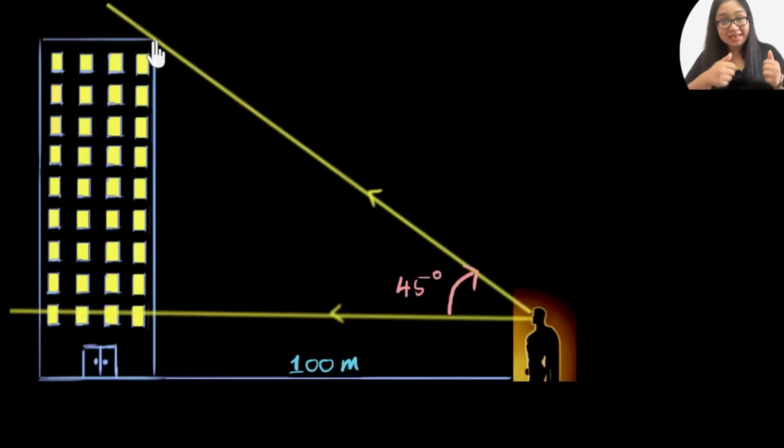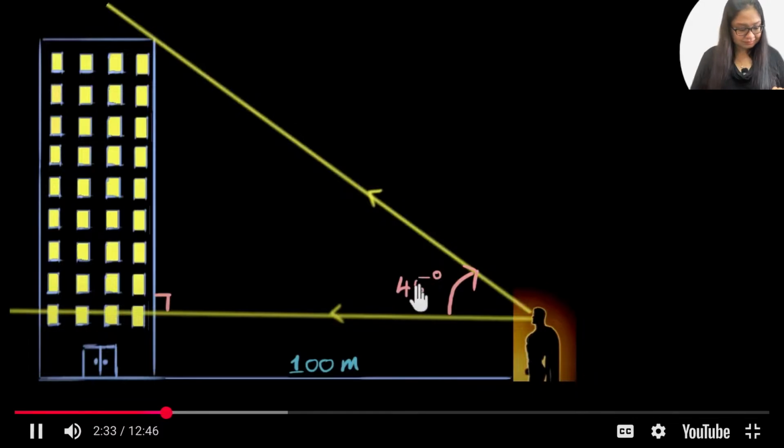Now notice here that this building makes a right angle with the horizontal. That's the key idea over here, which means that you have a right angled triangle. Now that you can see a triangle, you can ask, okay, I know one angle. I want the hypotenuse. I know the adjacent. What ratio connects the adjacent and the hypotenuse? That ratio is called cos. So if you remember the cos of 45, or you can look it up in a book, then you will be able to find this distance, which is what you want.